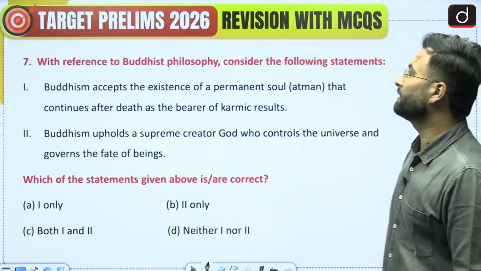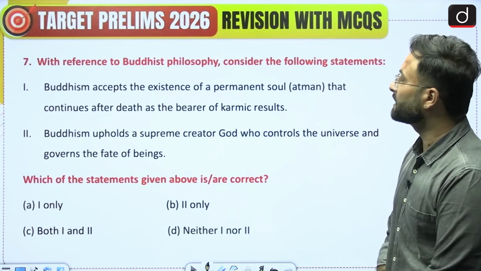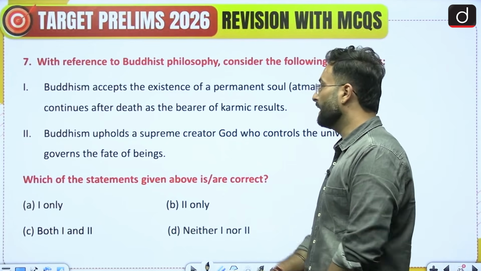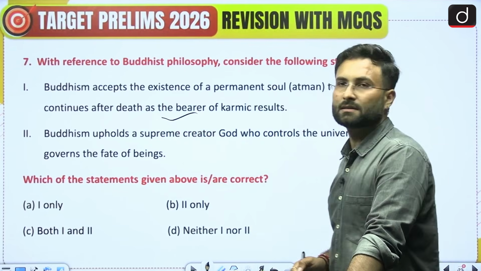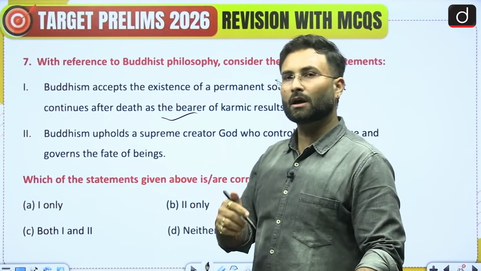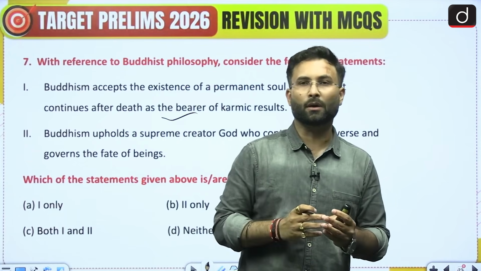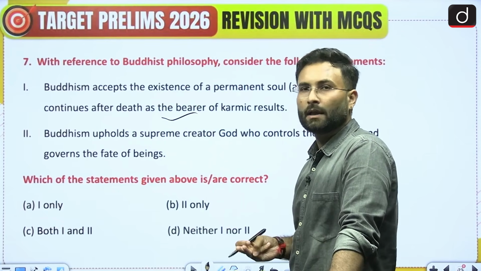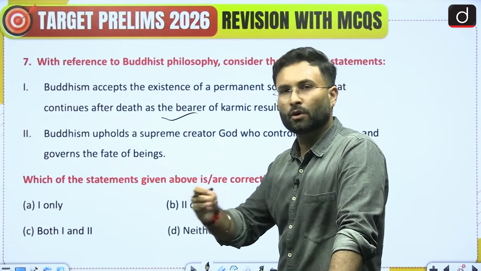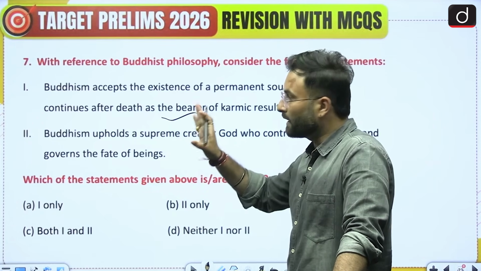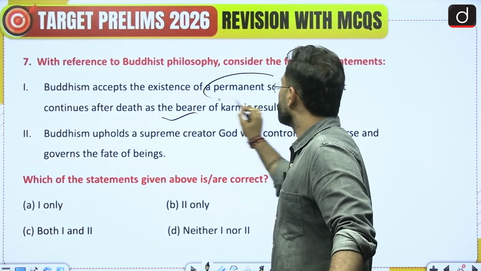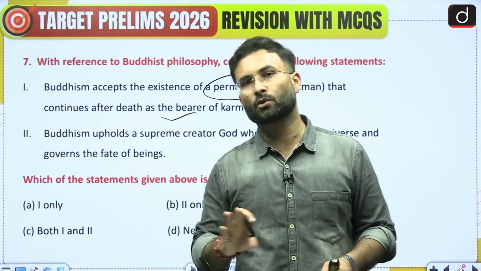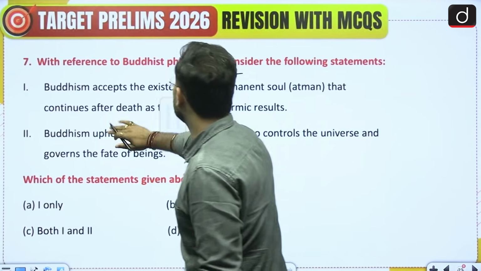Then comes the next question. With reference to Buddhist philosophy, consider the following statements. Buddhism accepts the existence of a permanent soul that continues after death and is the bearer of karmic results. Now when we talk about Buddhism, they talk about a cycle of karma, the kind of conduct which you follow that will take you towards a karmic cycle. That is there, but they do not talk about any kind of permanence. They do not talk about a permanent supreme entity or permanent soul. So here you can say that statement 1 is incorrect.